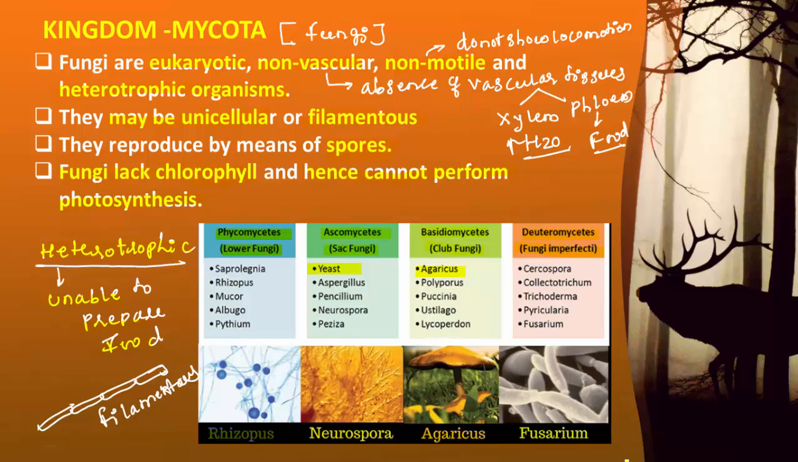So these are the common groups of kingdom Mycota, and all the members are heterotrophic. They do not contain xylem and phloem. The cells are eukaryotic. The organism may be unicellular or filamentous. They cannot perform photosynthesis due to the absence of chlorophyll, and they reproduce by producing spores. So this is about a few characters of kingdom Mycota, and previously about the Protista. Hope the explained part is clear for you. Thank you.